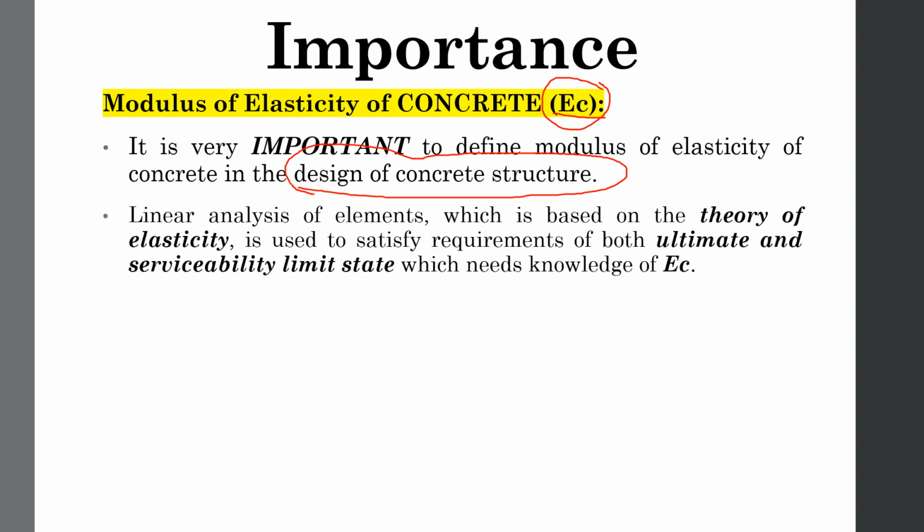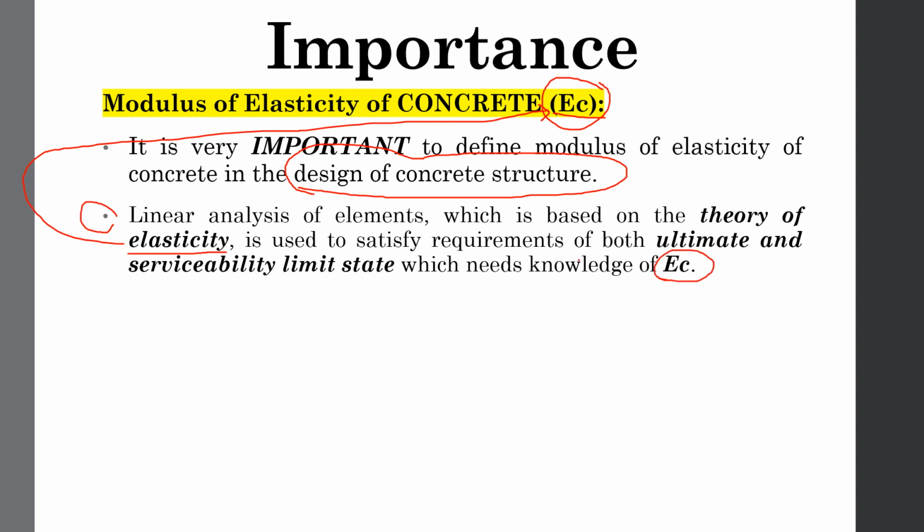The second point describing its importance is linear analysis of elements, which is based on the theory of elasticity. Theory of elasticity needs us to determine the EC value. So linear analysis of elements is used to satisfy requirements for both ultimate and serviceability limit state, which needs knowledge of EC.